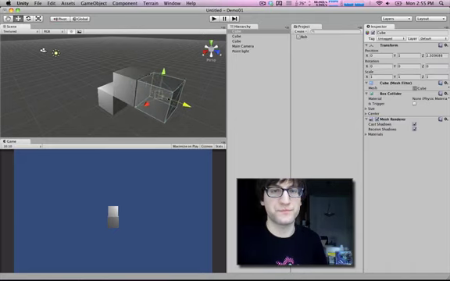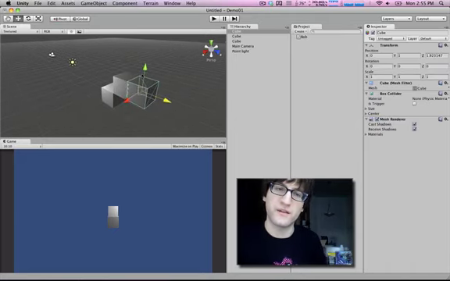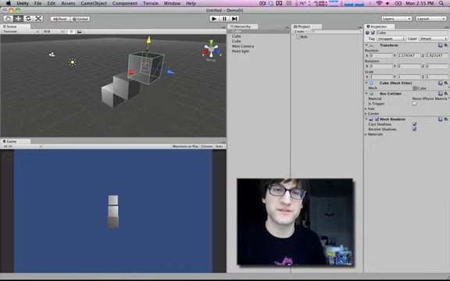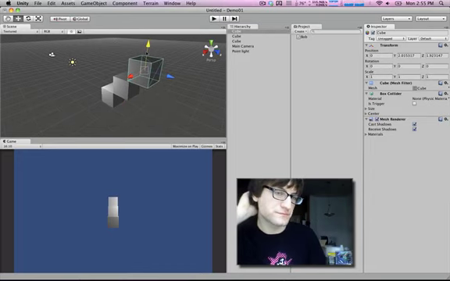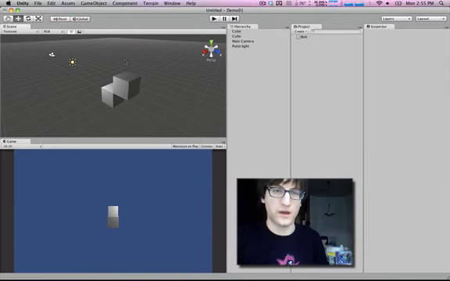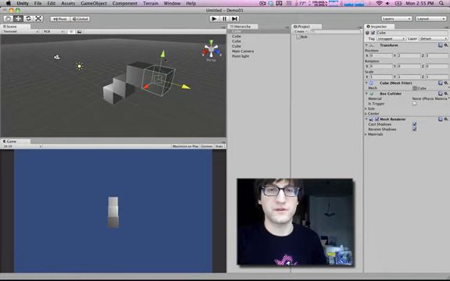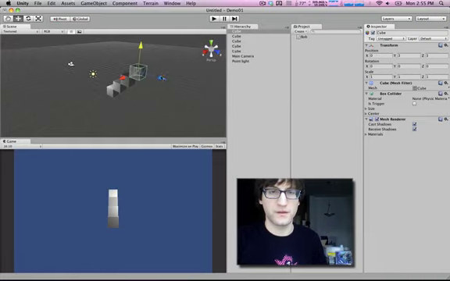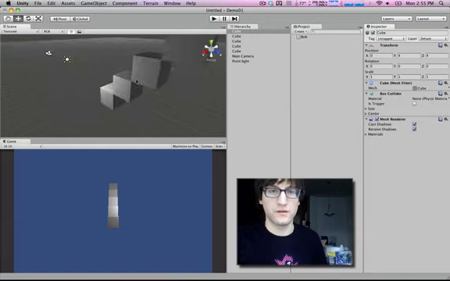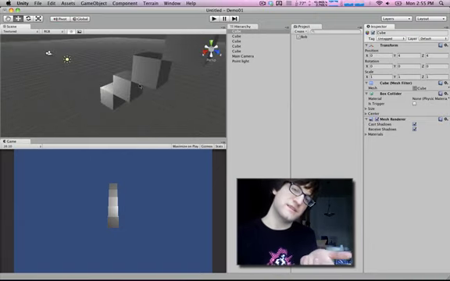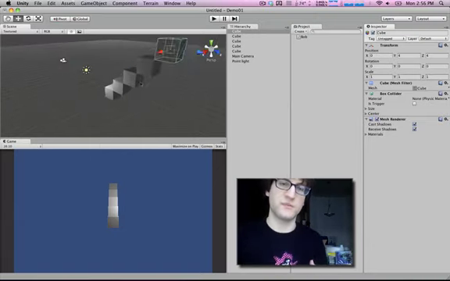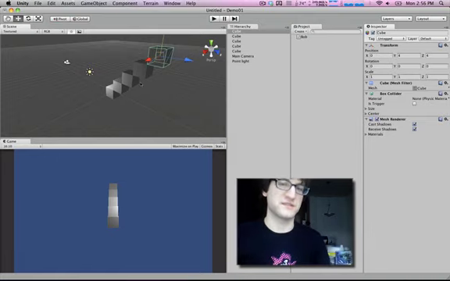So let's say we wanted to make a game that had a lot of staircases in it, for example. And we used our process for building a staircase, which is to duplicate, snap to grid, duplicate, snap to grid. And now we want to group these together so we can just duplicate them and make a bunch of staircases in a row, for example.